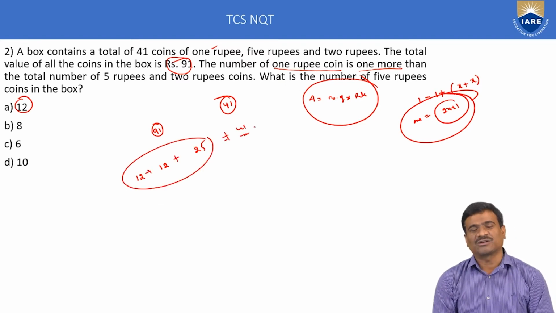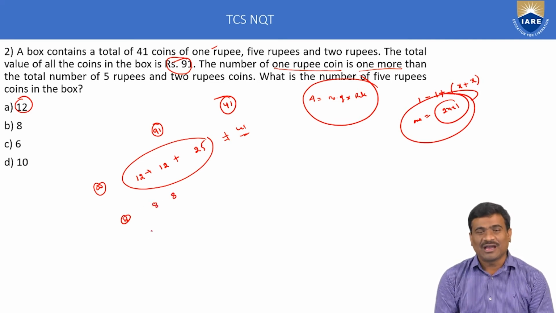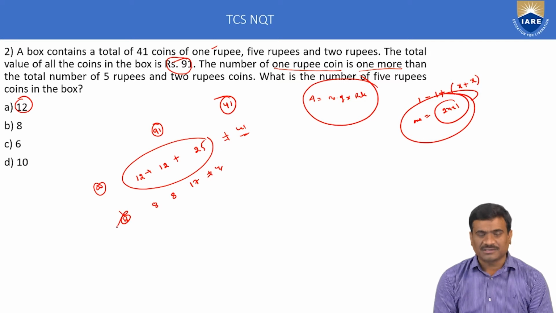Option A is not correct. Next, option B. Suppose 5 rupee coins 8 and 2 rupee coins 8 and 1 rupee coins 2 into 8 plus 1, that means 17. Calculate 8 plus 8 plus 17, again not equal to 41. Option B is not correct.